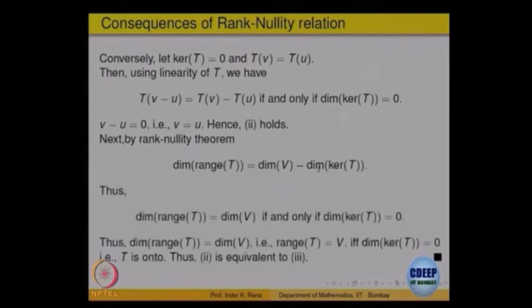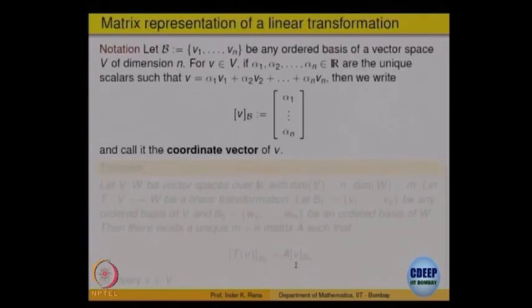That says 2 is equivalent to 3. So saying a linear transformation is 1 1 is equivalent to saying it is also onto and vice versa. That is a very useful property later on.